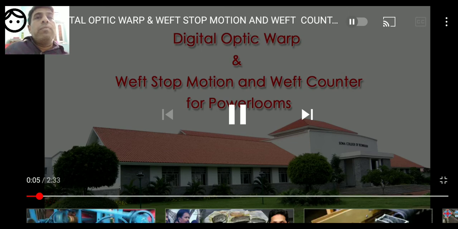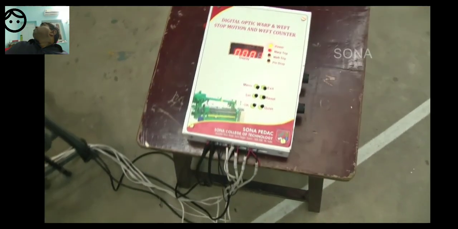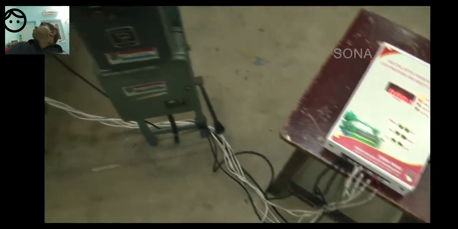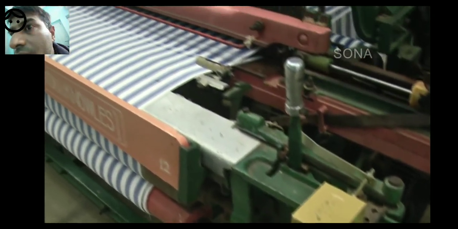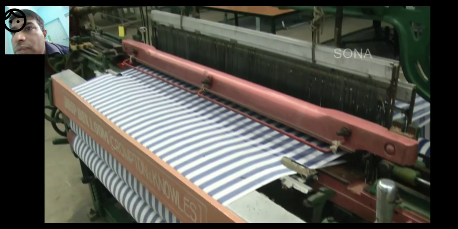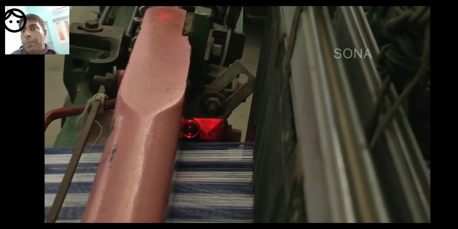And weft counter for power looms. A product from Sona Pedak R&D Center, Sona College of Technology, Salem. This is a single product mostly used for shuttle-based power looms, which can do 4 different types of protection. It requires 4 different sensors. First, at the back end of the reed in warp side, an optical sensor is placed on both sides of the warp.